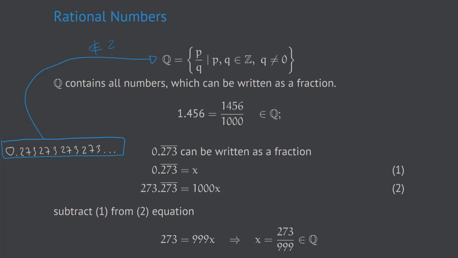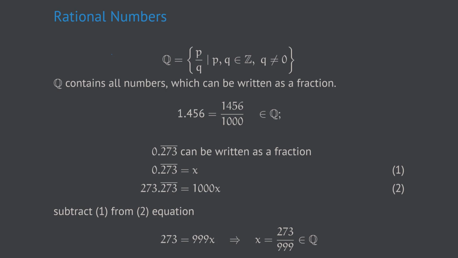As long as there is a period, that means a finite collection of digits which repeat themselves infinitely many times in the decimal representation of the number. So there's a nice little trick to show that that is true. Now I don't want to give you the general proof, but I want to demonstrate its core idea with a little example.